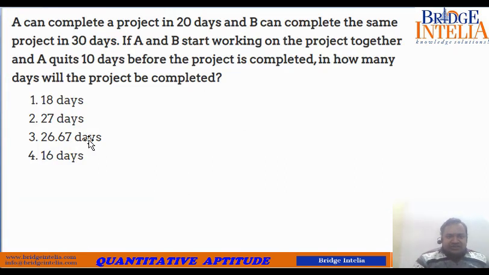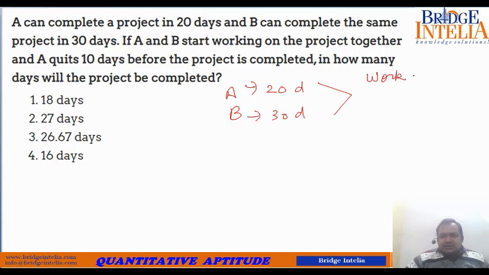Let's see what this question is about. A can complete a project in 20 days and B can complete the same project in 30 days. Again, two people are mentioned here, A and B. A 20 days, B 30 days. Take the LCM. LCM of 20 and 30 is 60, so work is 60 units. Based on this, let's assign the value of output. A's per day output is 60 divided by 20, so 3 units.